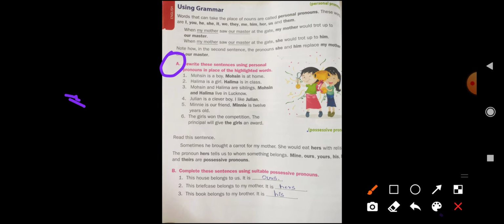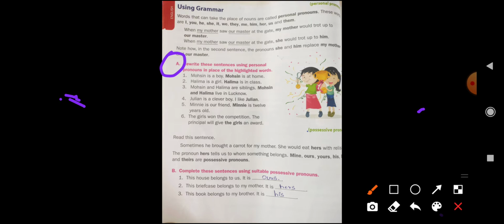Now read this sentence. Sometimes he brought a carrot for my mother.